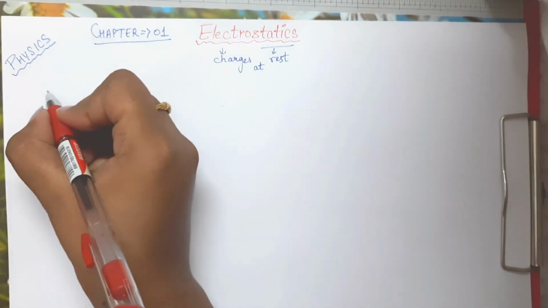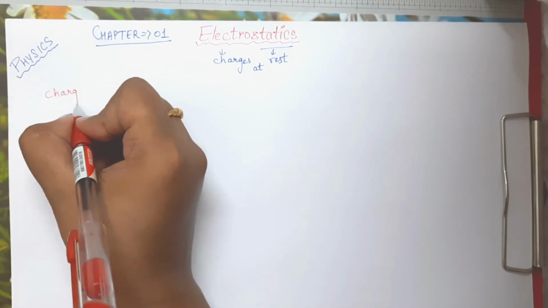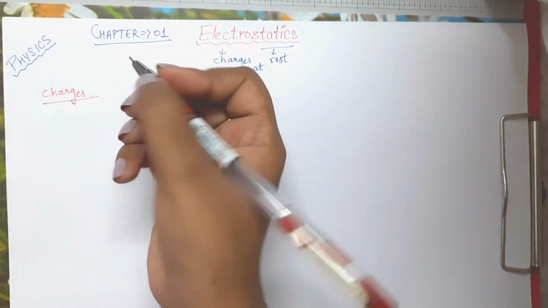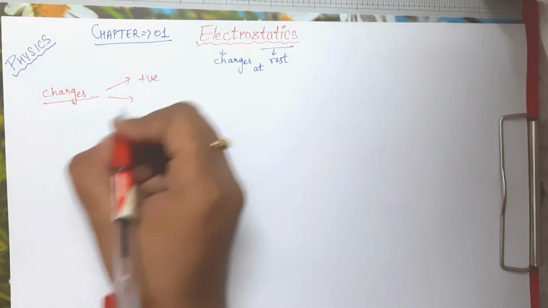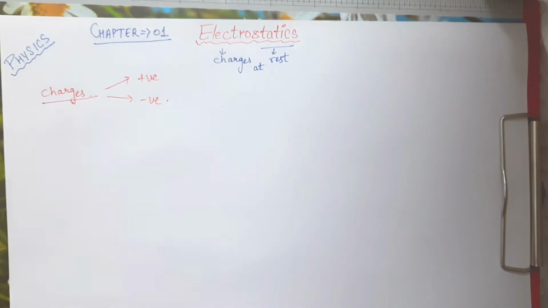First of all, talking about charges, we all have studied that there are two types of charges so far, one being the positive charge and the other being the negative charge.